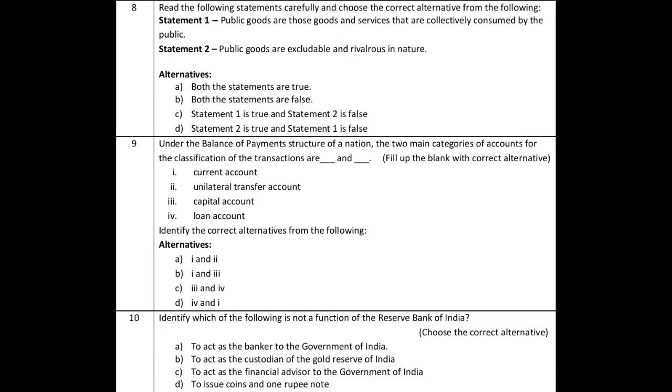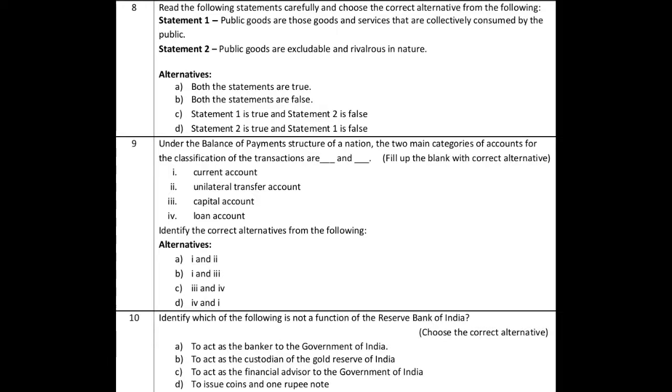Question number 8. Read the following statements carefully and choose the correct alternative from the following. Statement 1. Public goods are those goods and services that are collectively consumed by the public. That is a correct statement. Yes, the goods which are consumed by the public are called public goods. The statement 1 is correct. Statement 2. Public goods are excludable and frivolous in nature. It is wrong. Public goods are non-excludable.